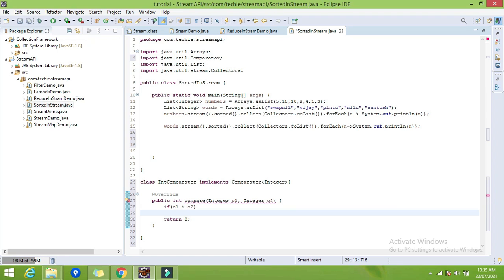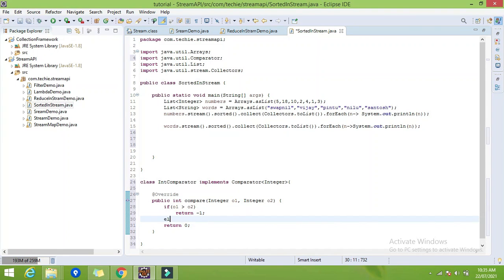So now we want a descending order, which means if the first one, that is o1, is greater than o2, that means o1 should be first, right? So that's why we will return -1 here.